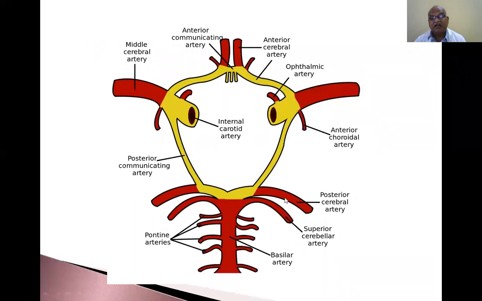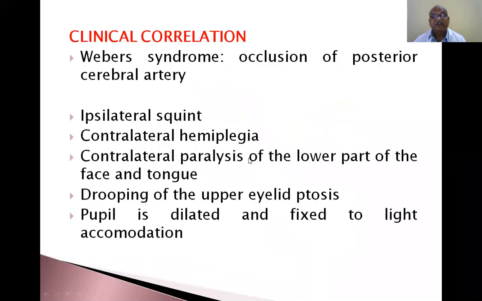Superior cerebellar artery, posterior cerebellar artery and posterior communicating artery. These supply the midbrain; this one gives branches to the midbrain. So central branches from the basilar artery supply these parts. So these supply the midbrain. This is only written there in the theory.